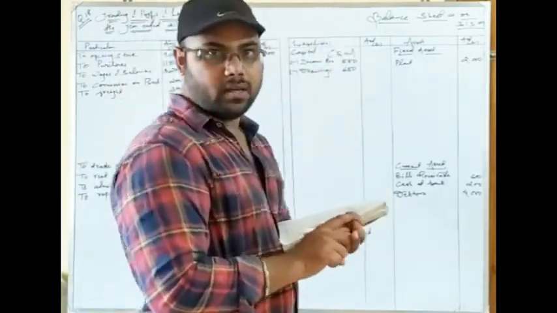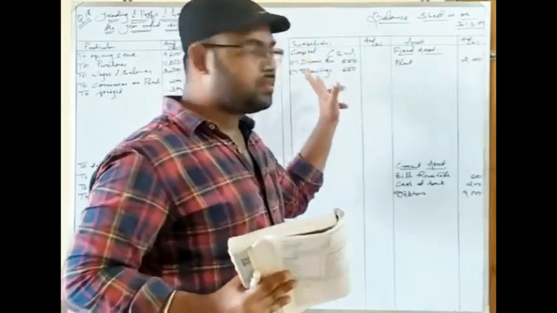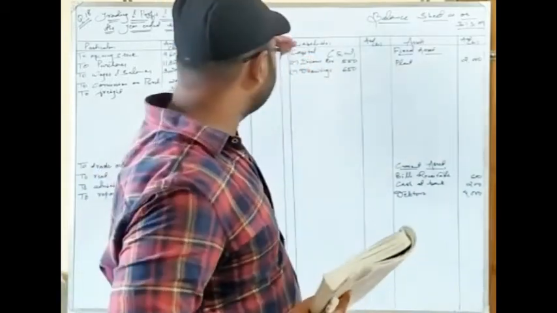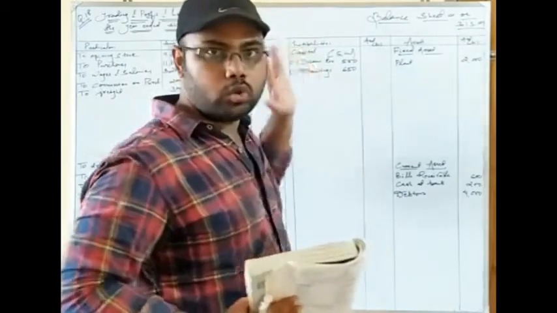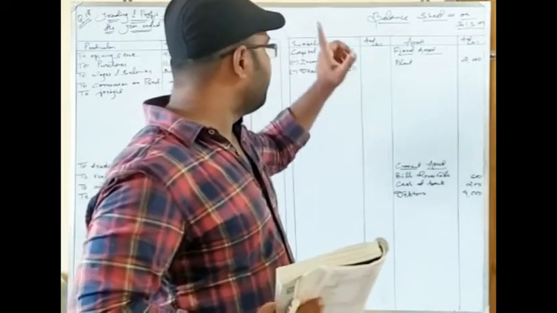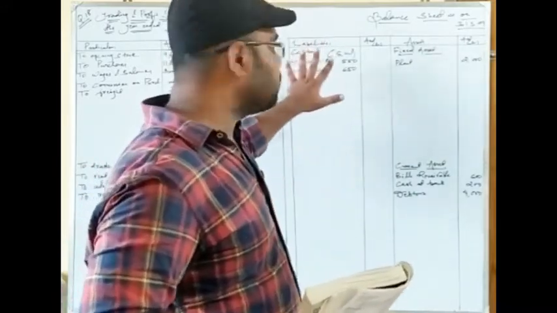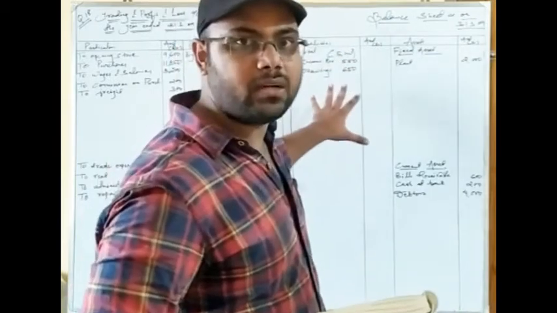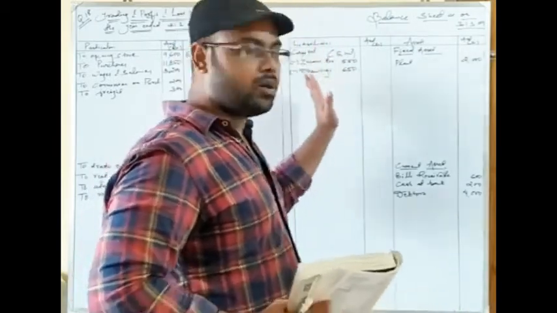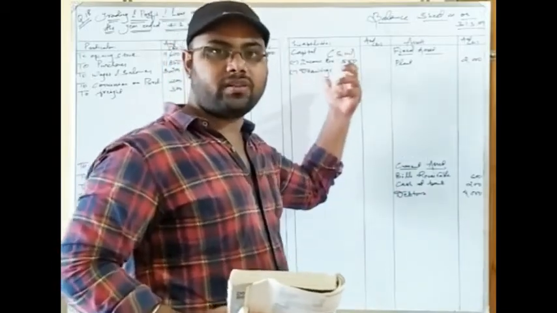Students, I have made a mistake. It's not a major mistake. I have to write here fixed liability, but I haven't written it. I have posted the income tax and drawings amount. So while you post these items or when you prepare this financial statement, please mention here fixed liability. I don't want to rub it and make it unprecise, so I am not erasing it. But you should mention it.